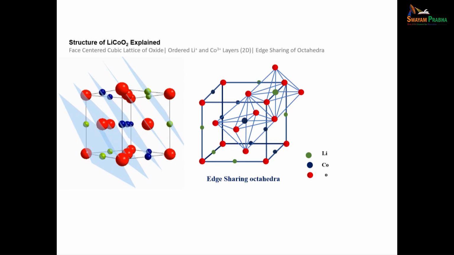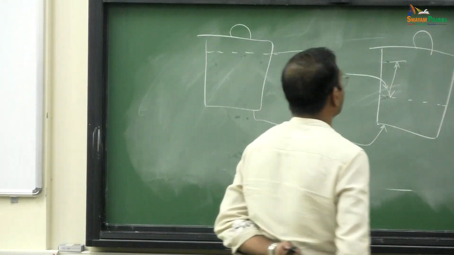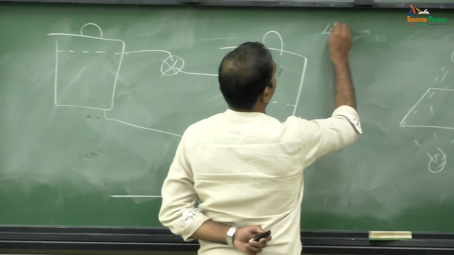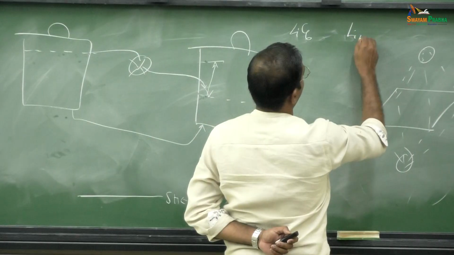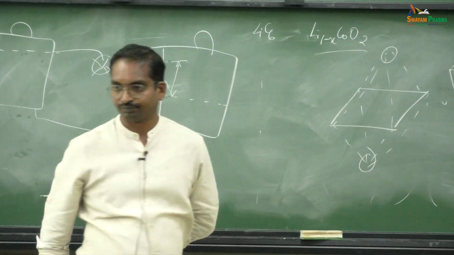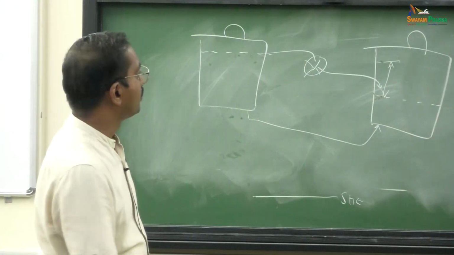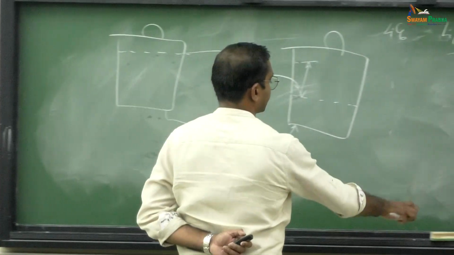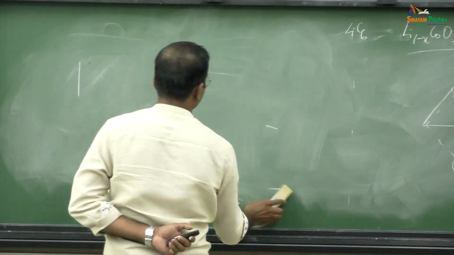So, now let us go to the actual thing. In a lithium ion battery, you have lithiated graphite as anode, and Li1-xCoO2, or lithium cobalt oxide, as cathode. Before explaining the lithium cobalt oxide structure, let me explain what the sodium chloride structure is.